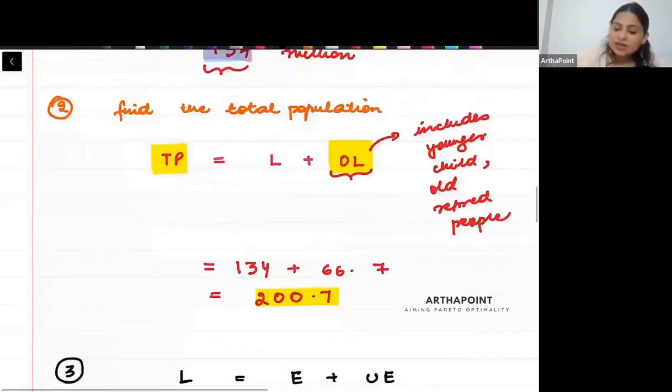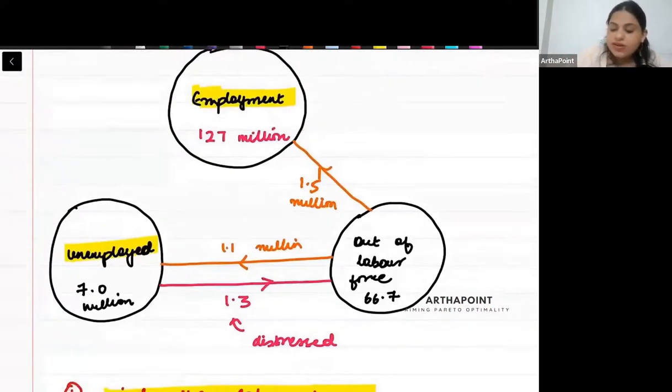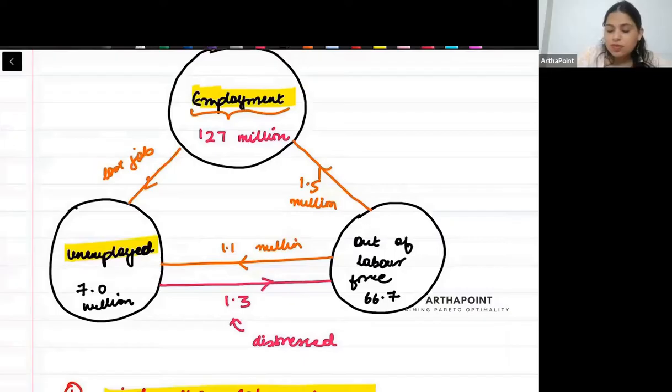That means that there will be some people who were employed, but they have lost their job, and they have become unemployed. उनको फिर से ढूंढनी पड़ेगी नई नौकरी. They have to again look out for a job. And there are some people who were unemployed, but now they have been hired, and they have got a job. ठीक है जी. So this can also take place.